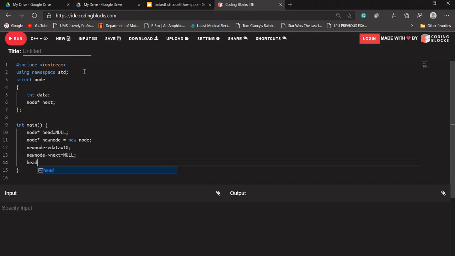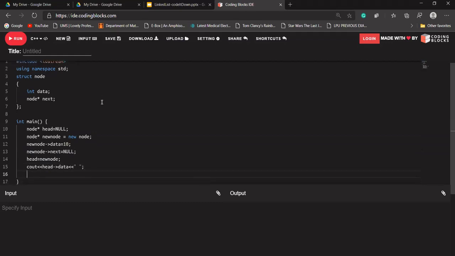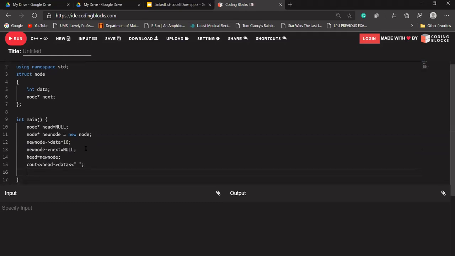Let's make our head node point to this new node right now. So let's try to print the data of head. We can print it like that, because head is currently pointing to the new node, and we are trying to print the data of that new node. New node's data will be 10.